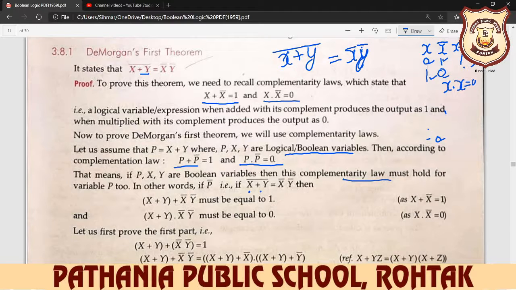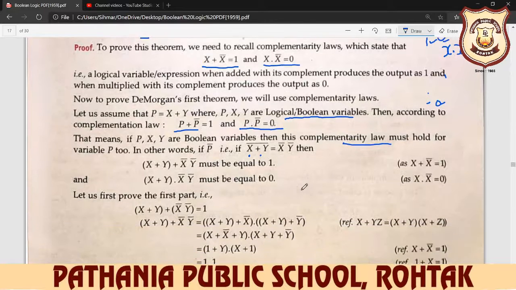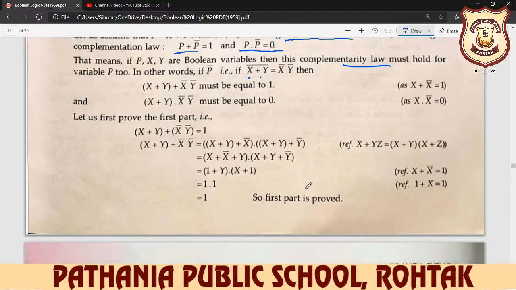So how do you prove it? Let's do it. (x plus y) plus x complement y complement must be equal to 1, because x plus x complement is equal to 1. And (x plus y) multiplied by x complement y complement must be equal to 0. Why? The complementary law says that x multiplied by x complement is equal to 0.